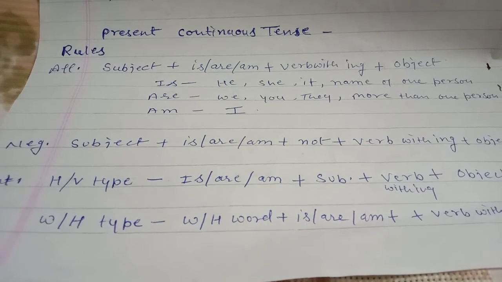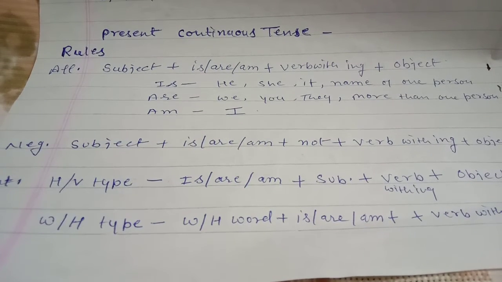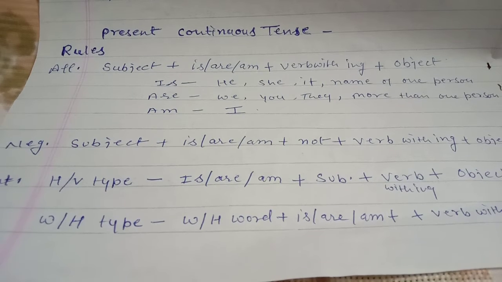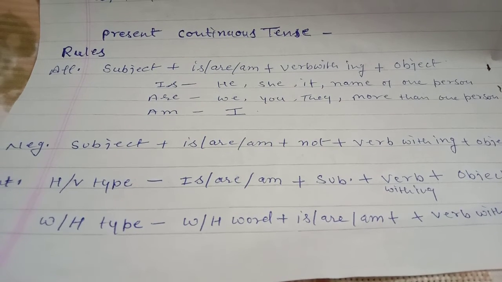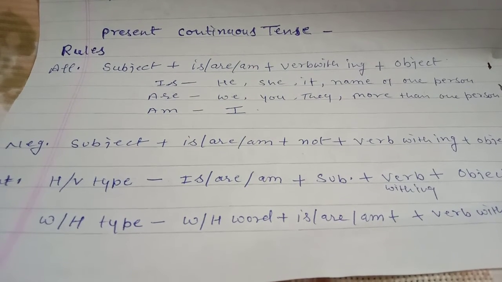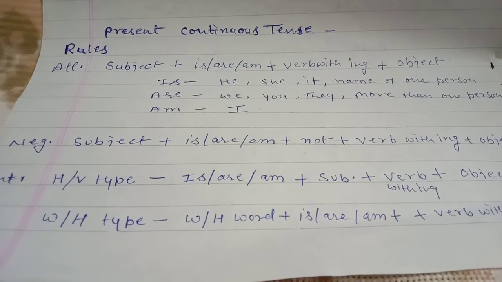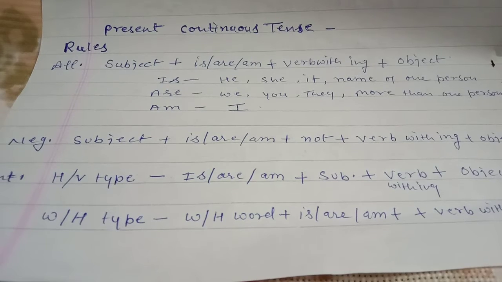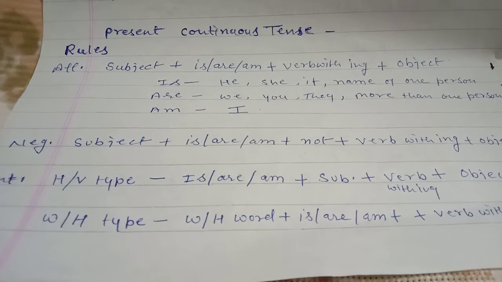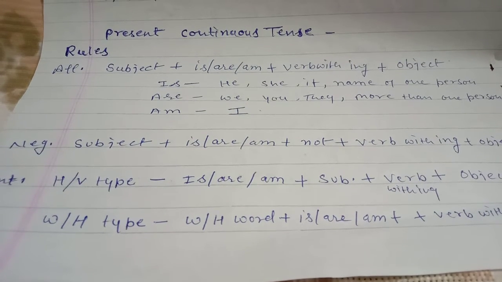Okay, and in a Hindi sentence the last words of the sentence become रहा है, रही है and रहे हैं. Okay, so now we start present continuous tense.